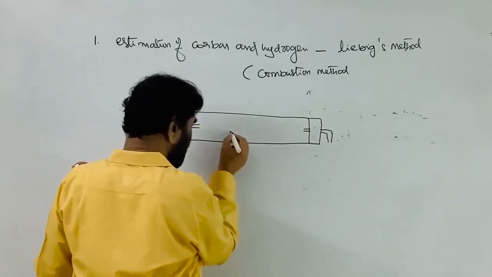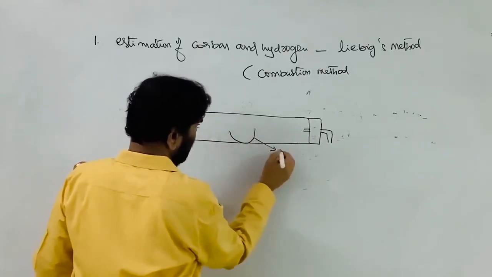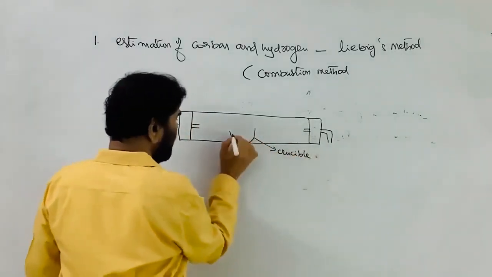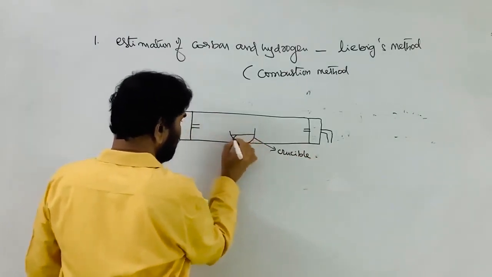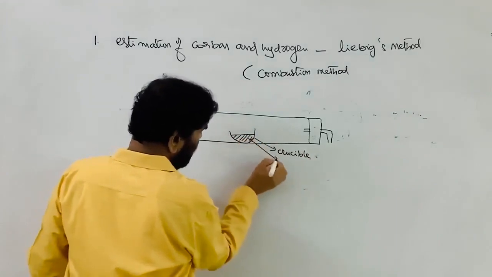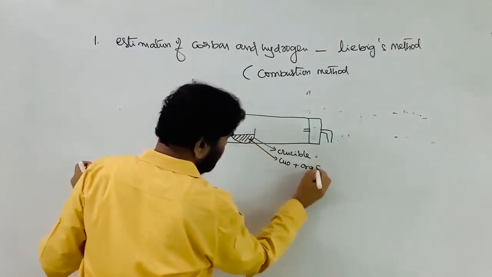This is the crucible, where this is the sample, the copper oxide plus organic substance.